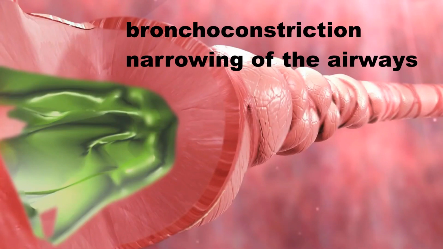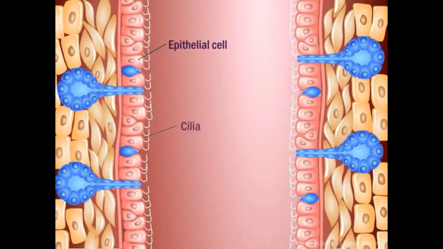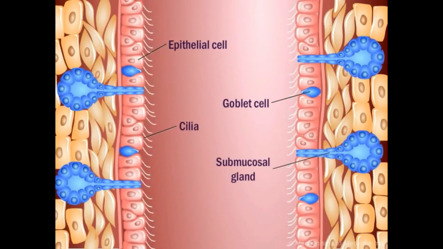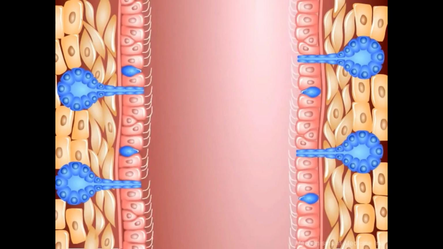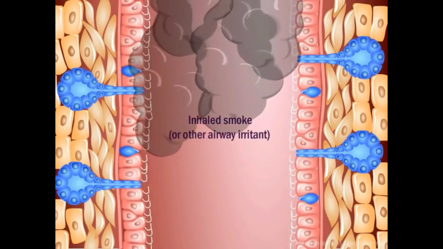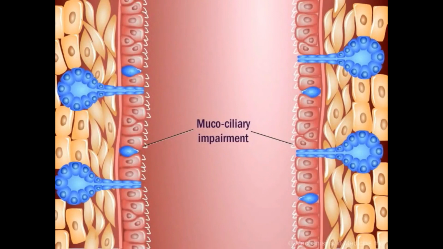Remodeling of airways. Long-term asthma can lead to structural changes in the airways, known as airway remodeling. This includes thickening of the airway walls, increased smooth muscle mass, and alterations in the structure of the airway tissues. These changes can contribute to persistent airflow limitation even between asthma attacks.